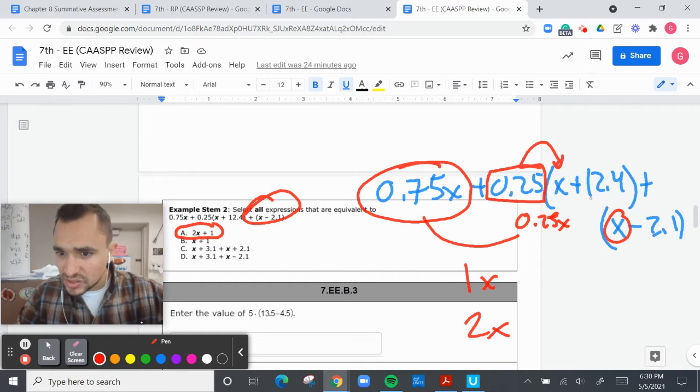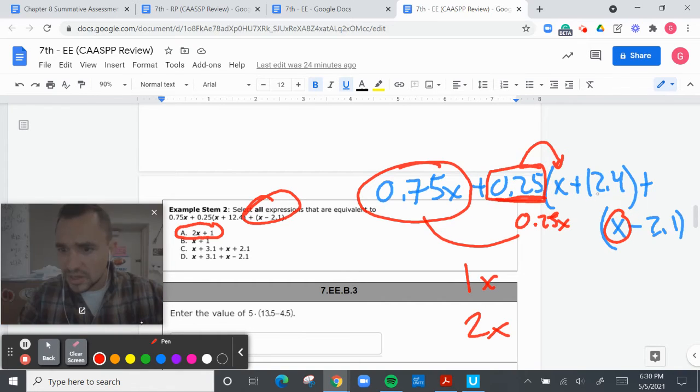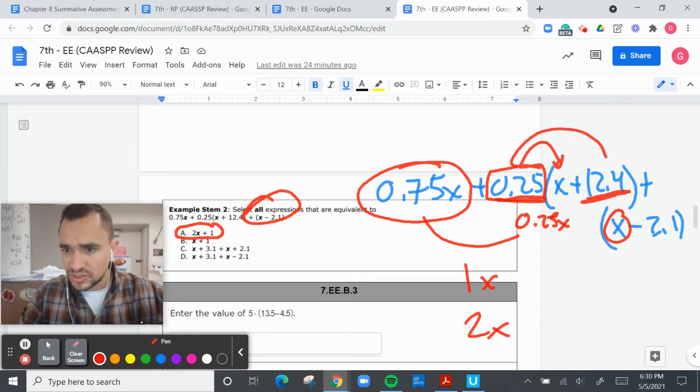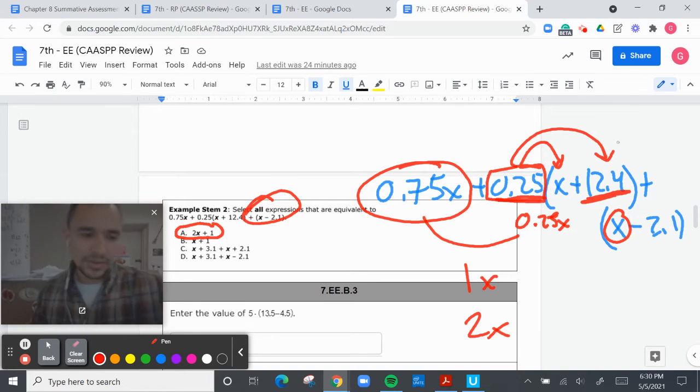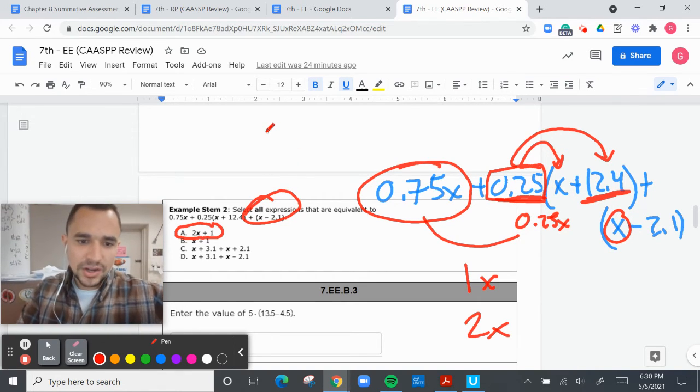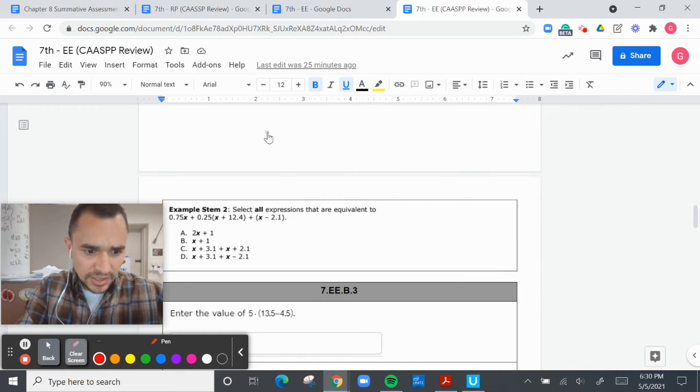And then I'm going to add, so we have a quarter of 12.4. So we have to distribute there. I know I went a little fast. I really am sorry about that. But just know I just added all my x's together. All right, so let's try it one more time.